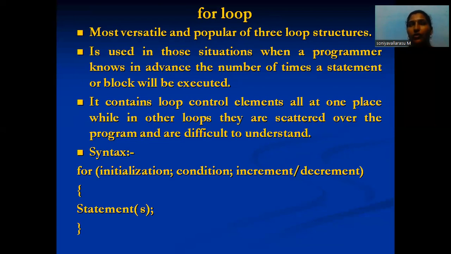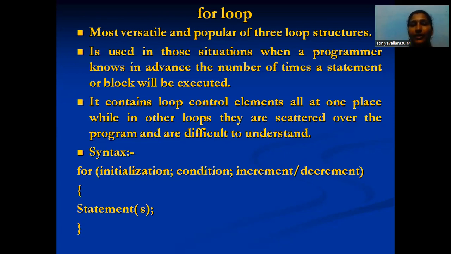It contains the loop control elements all in one place, while in other loops they are scattered over the program and are difficult to understand. That's why we use the for loop.